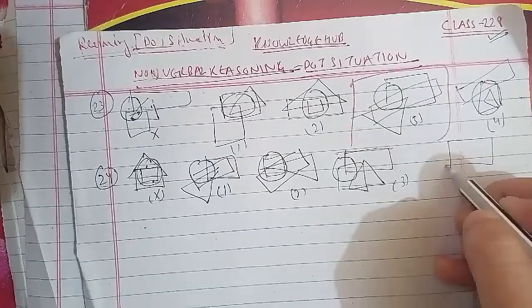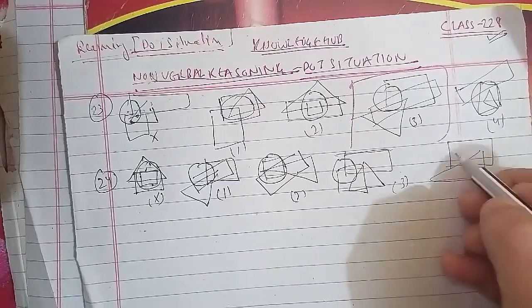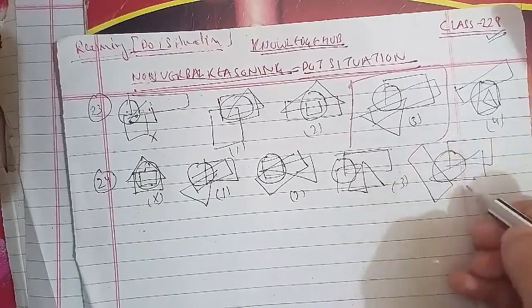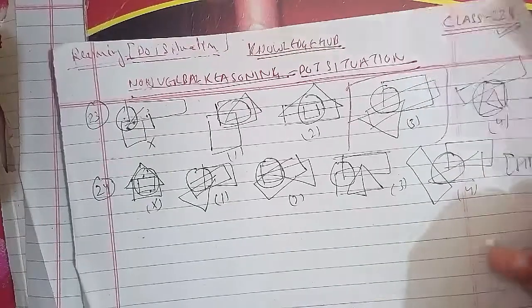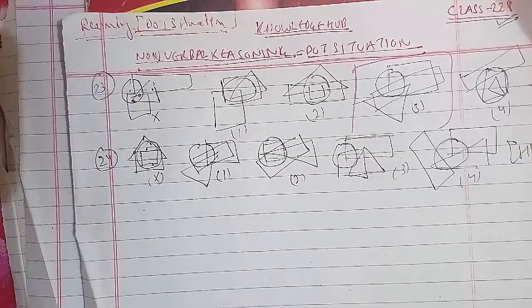Fourth figure we have like this. This is fourth figure. This question has been asked in your hotel management question paper, and that has been the important one as well.